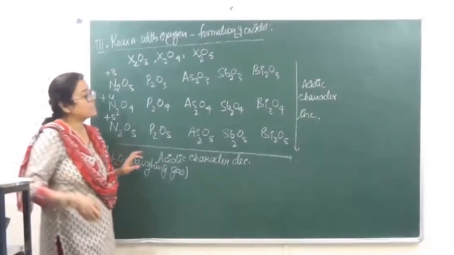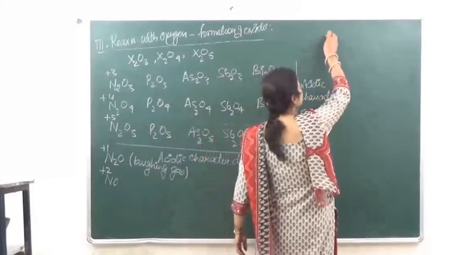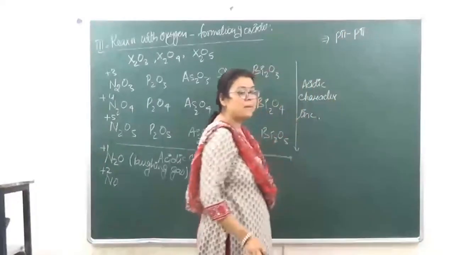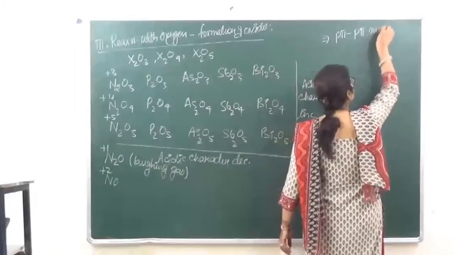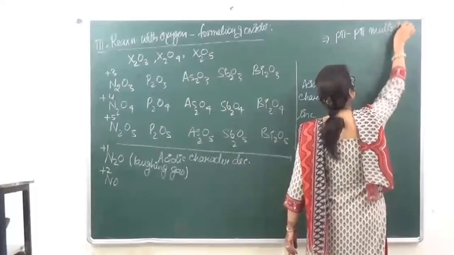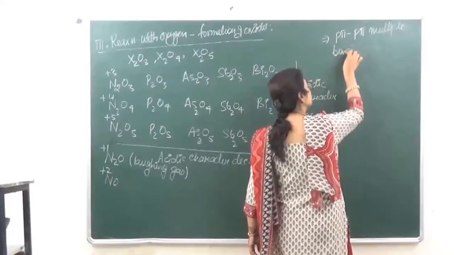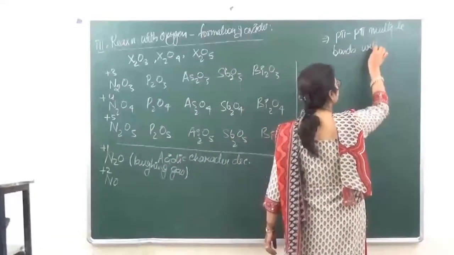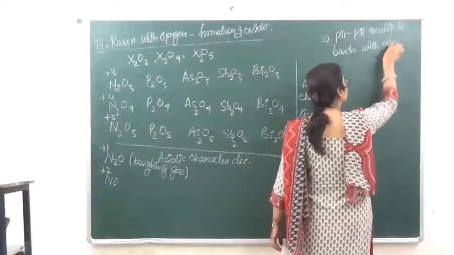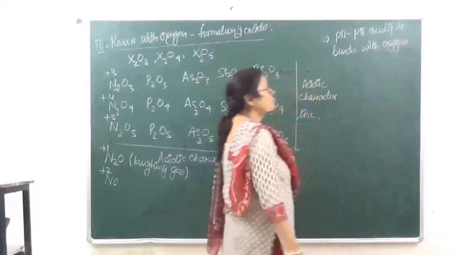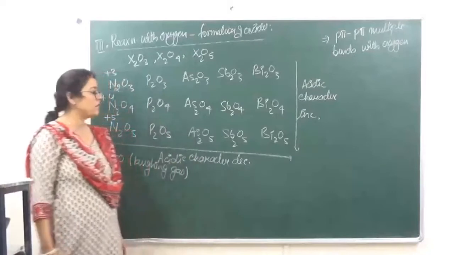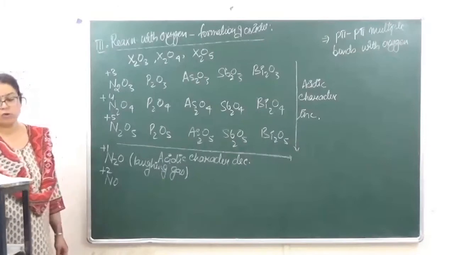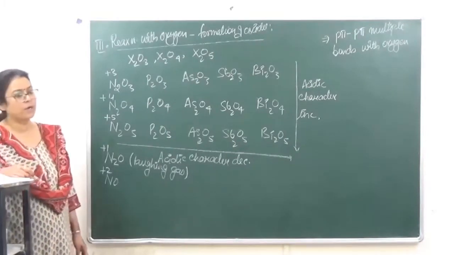The reason behind this is that nitrogen has a tendency to form p-pi multiple bonds with oxygen. Therefore, it forms oxides. This we will do in detail when we will do all the respective oxides of nitrogen separately. Okay? So, abhi you should know that it is forming p-pi bonding.